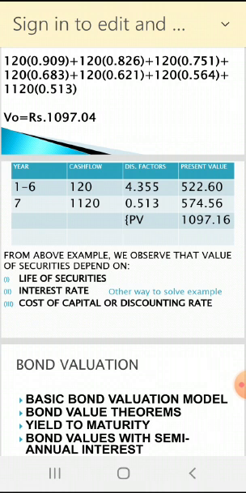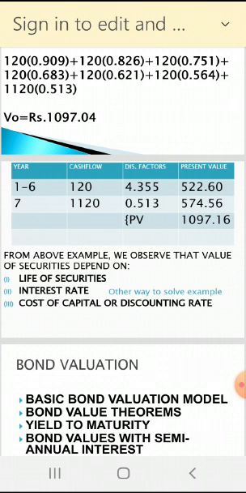So from above example, what we observe? Only calculation is not important. We have to understand the calculation. What we observed? We observe that value of security depends on life of the assets or securities. Number 2, interest rate. And number 3, discounting rate or discounting factor or required rate of return or cost of capital, right? So expected rate of return we may say. So number of things are there.